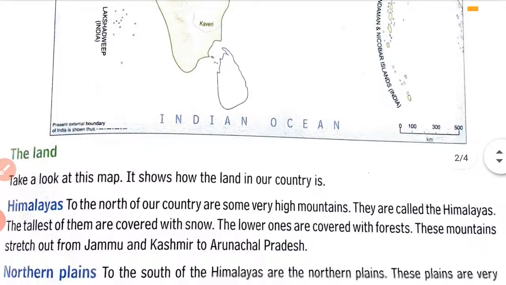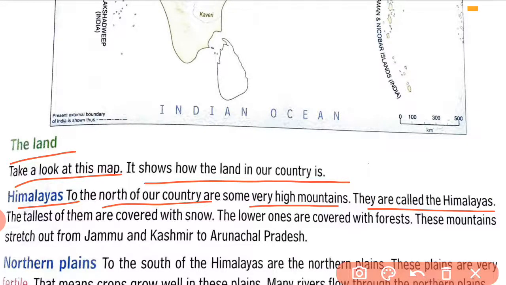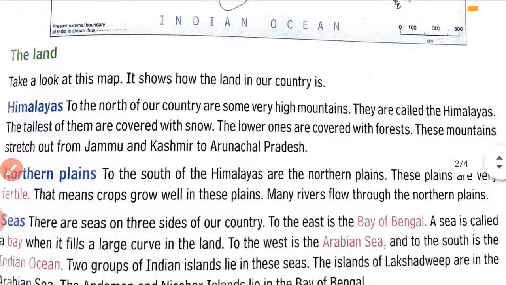Now come to page number 79. The land. Take a look at this map. It shows how the land in our country is. Himalayas. To the north of our country are some very high mountains. They are called the Himalayas. The tallest of them are covered with snow. The low ones are covered with forests. These mountains stretch out from Jammu and Kashmir to Arunachal Pradesh.